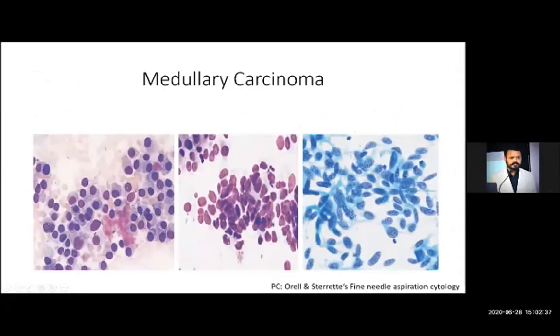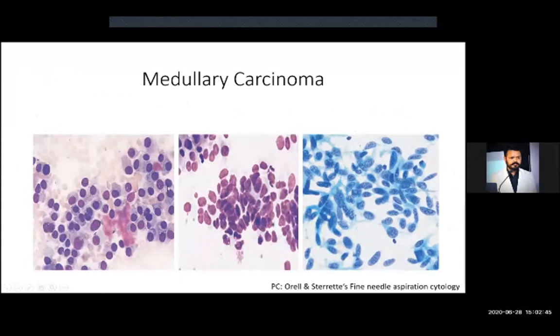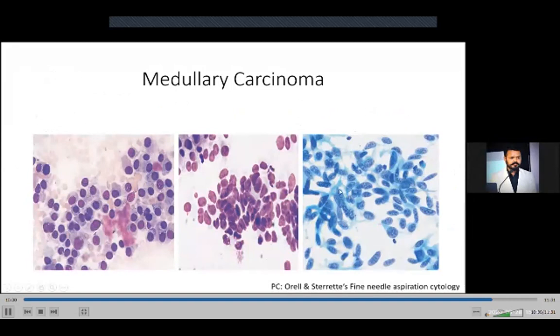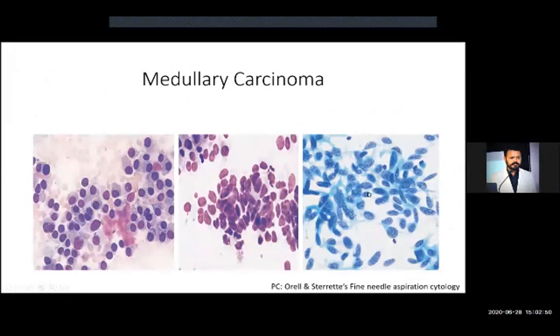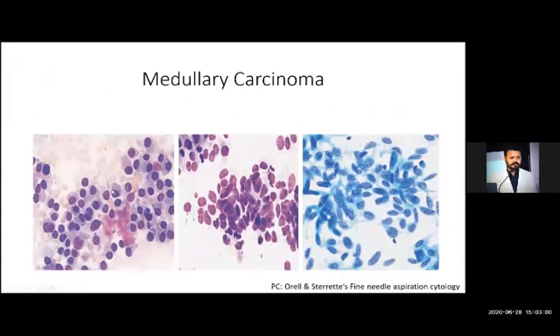In medullary carcinoma, you will get malignant cells in either of these three morphology, either plasmacytoid morphology, small cell morphology, or spindle cell. Spindle cell means the cell nucleus will look stressed and form a spindled structure. In plasmacytoid morphology, you will get malignant cells with a nucleus placed at one end and cytoplasm at other end, means eccentrically placed nucleus. And in medullary carcinoma, as we all know, we can get amyloid.